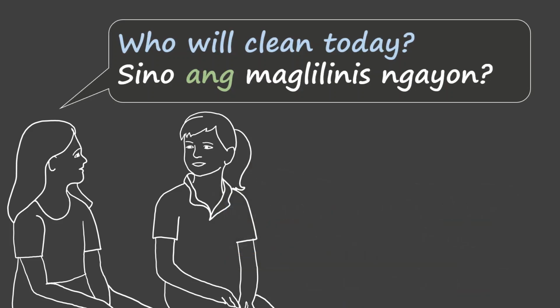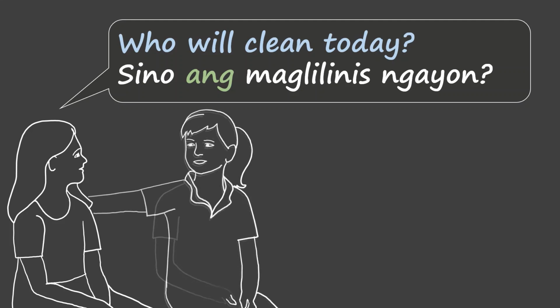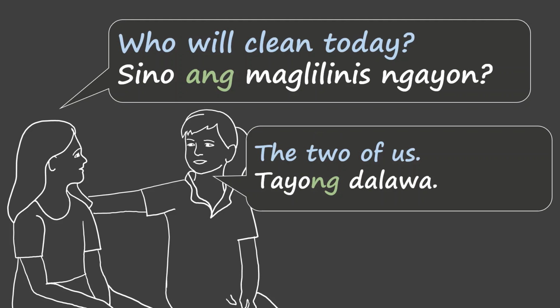Let us look at a different way to answer the question, who will clean today? Sino ang maglilinis ngayon? Abby answers, "The two of us. Tayong dalawa." Two, dalawa, of, ng, us, is tayo. We do not say tayo ng. We add ng as a suffix to tayo, which is why the answer is tayong dalawa.